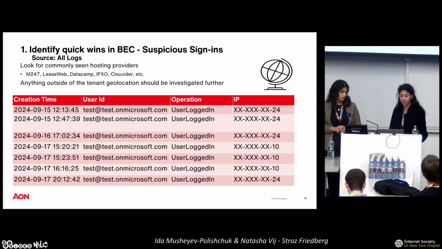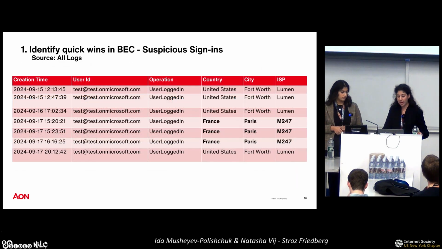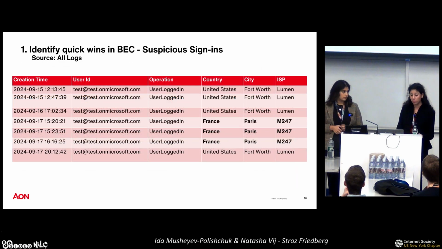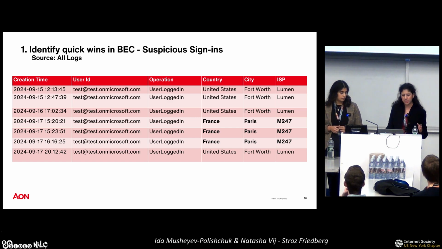If you look at the screen here, we only see the user ID, the creation time, that's the time that the user logged in event happened, as well as the IP address. And just from the IP addresses, we can't tell everything. We can only tell the operation, the user ID, and the creation time. However, with a little bit of IP enrichment, we are able to now identify the country, the city, as well as the ISP. And now it's a little bit more obvious what is potentially anomalous and what is definitely legitimate.